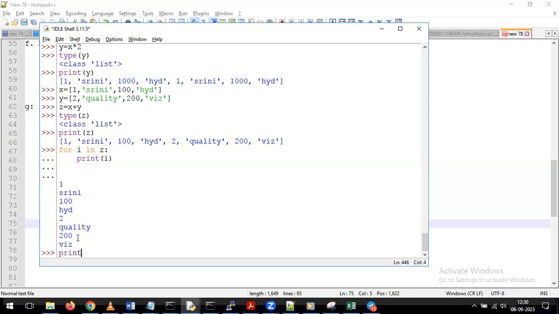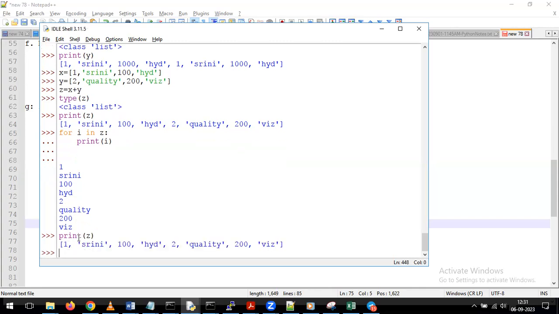No, I don't want to get the values like this. I want to get all the values in a single line. Then what we can do here, directly we can give it as a print of Z. But depending on your convenience, if you want to see all the values one by one, then we can go for this kind of approach. Otherwise, if you want to see all the values in a single line, directly we can give it as a print of Z. With the print of Z, we can populate all the values like this.